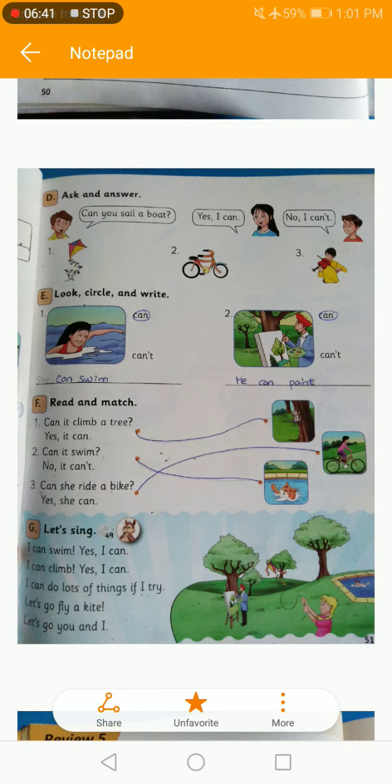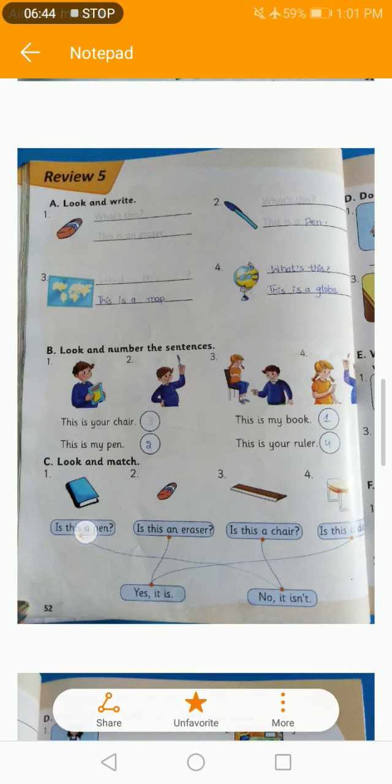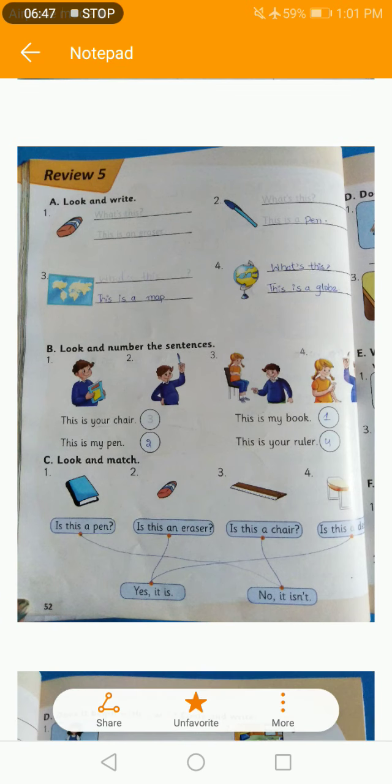Okay, now come to page number 52. We have review of unit number 5. Look and write. Look at the first picture. What's this? This is an eraser. This is already done for you, so you have to trace this one. Then in the second one, what's this? This is a pen, so you have to write pen here.